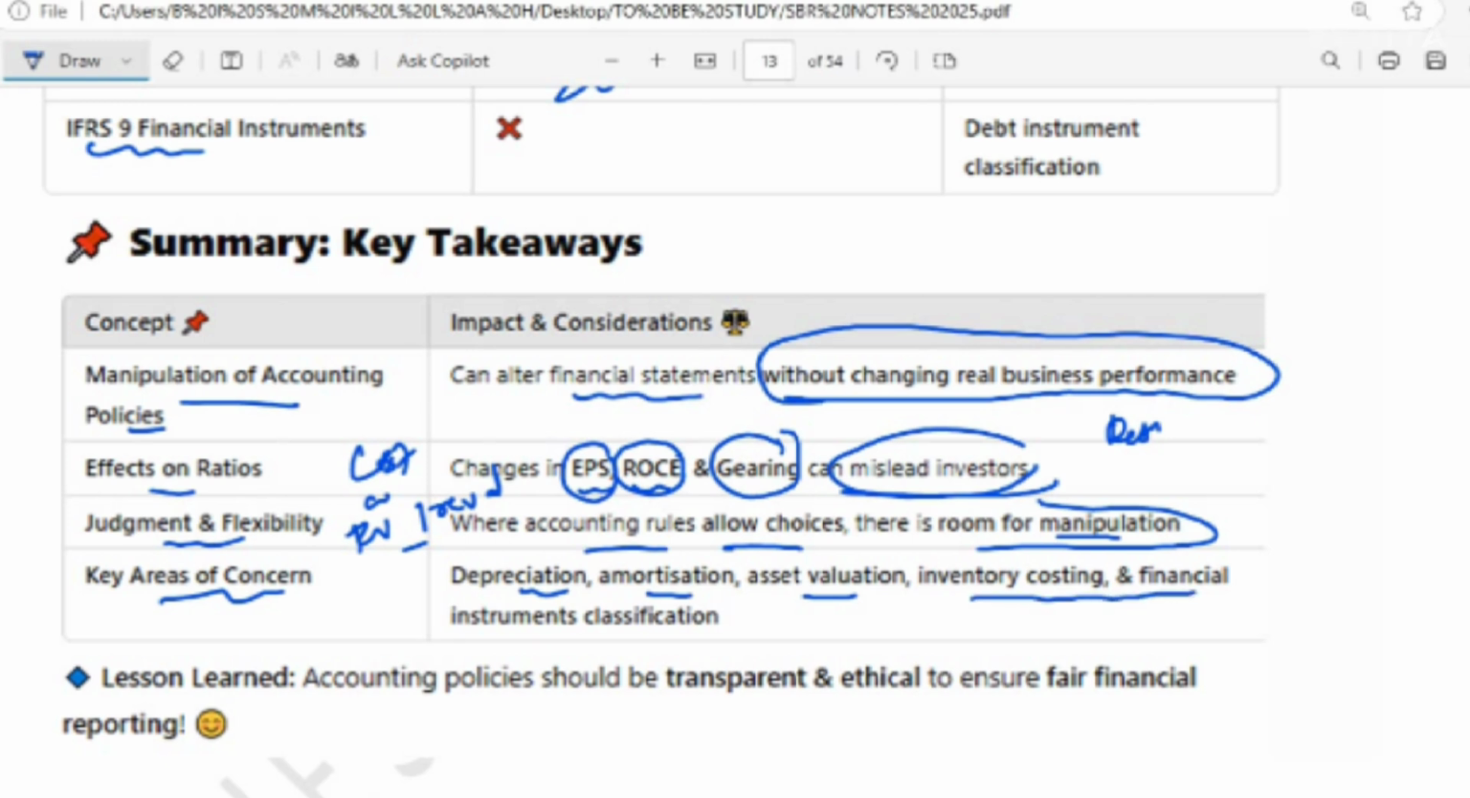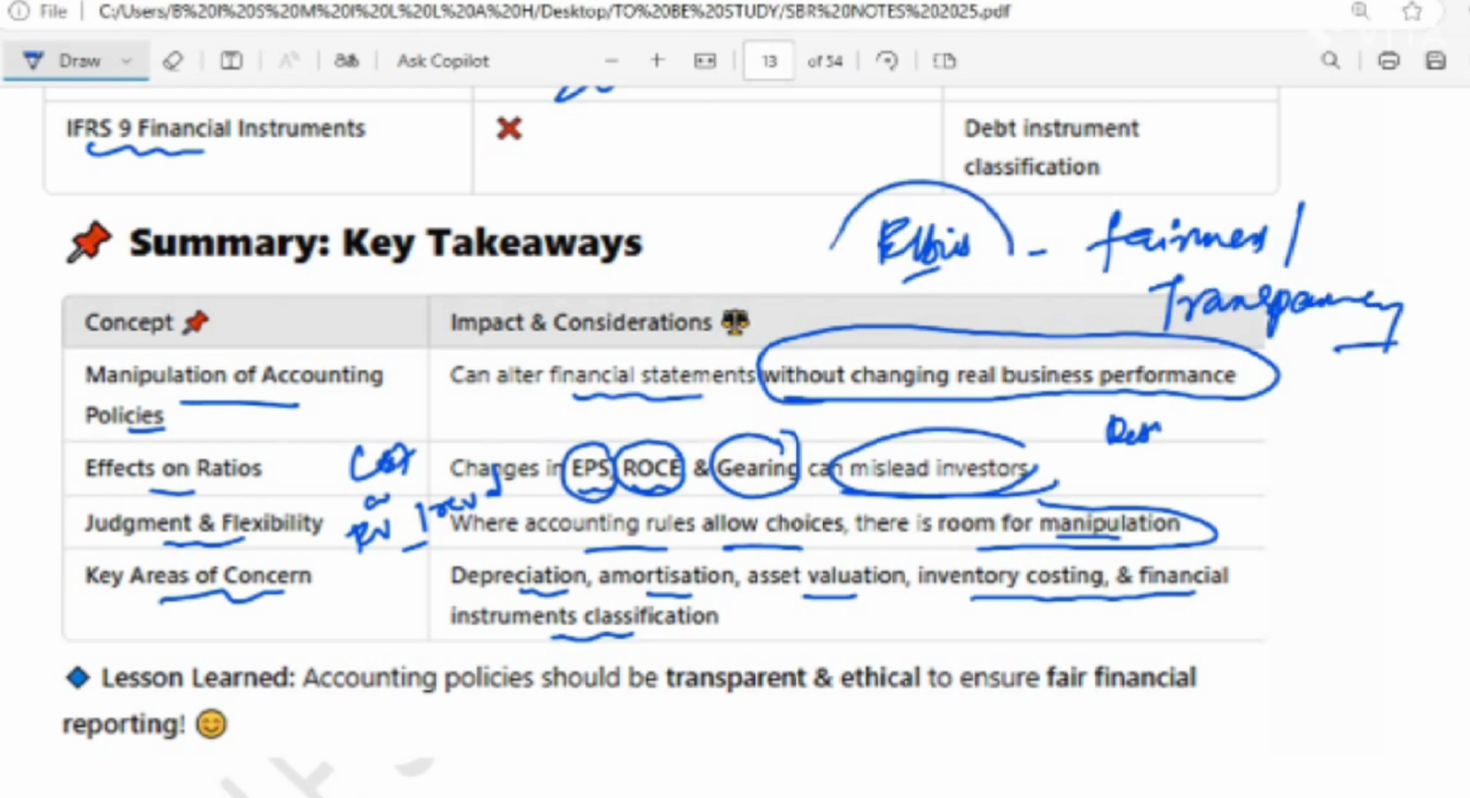Let me wrap up. These choices in accounting policy can twist the truth, impacting the EPS, return on capital employed, and gearing. So ethically, they demand fairness and transparency, not manipulation or selfish gain. As far as the ethics are concerned, these things should be fair, with fairness and transparency, and there should not be any manipulation, because if you are manipulating the numbers, then this will mislead the investor and this will have a bigger impact on the user.